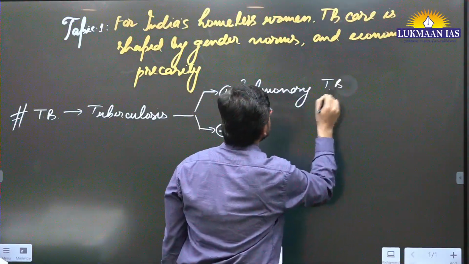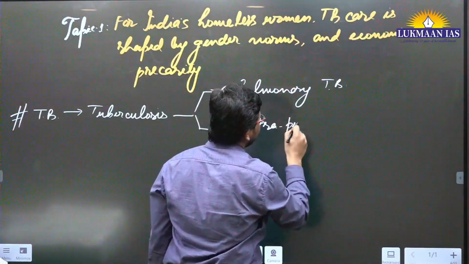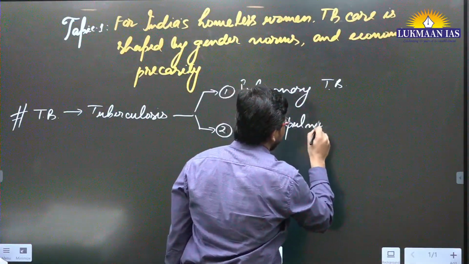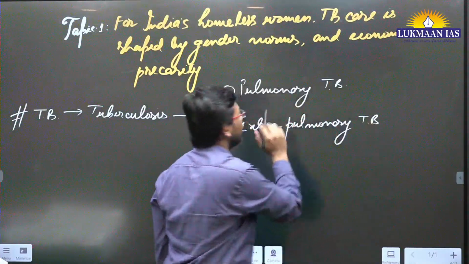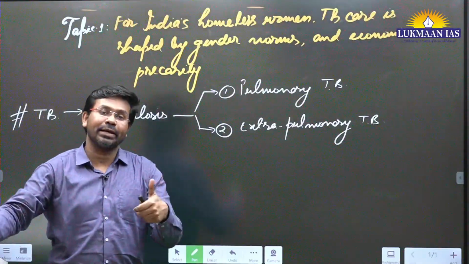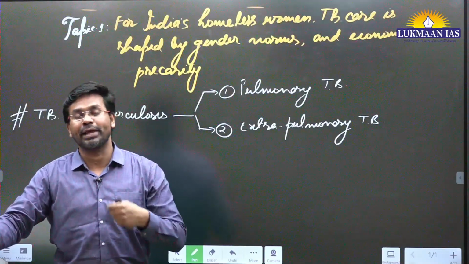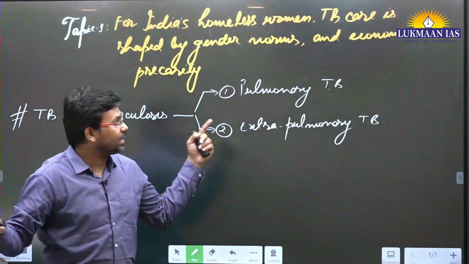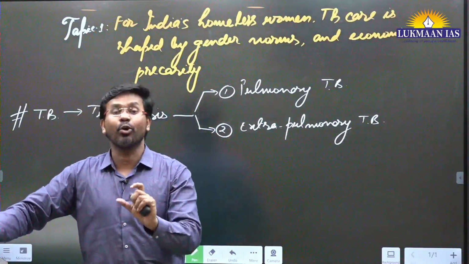What happens in pulmonary TB? It affects the lungs of a person, right? TB can affect a male, a female, a person of any gender.